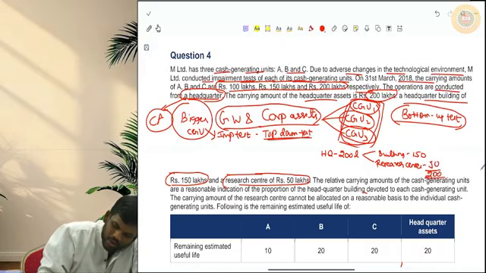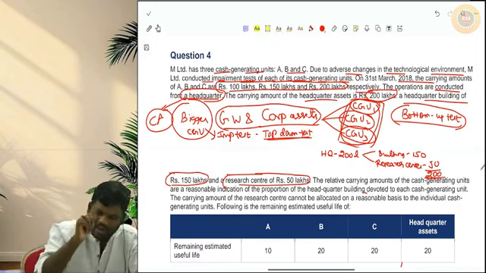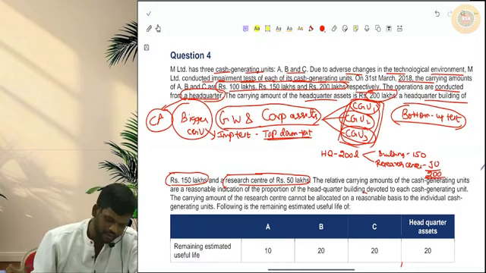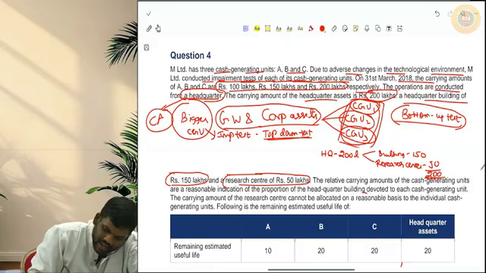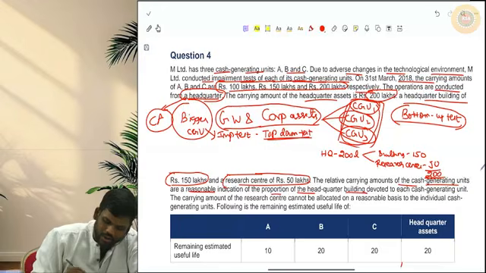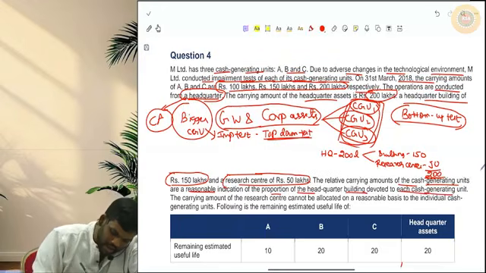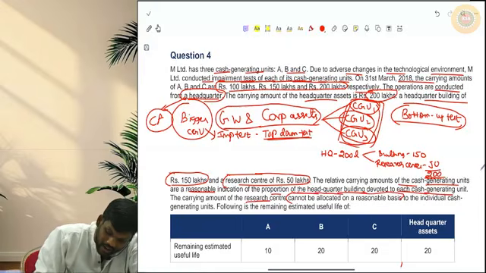Either total the 200. Okay, so we have 2 corporate assets here. One is the building, 150, and the other is the research center, 50. The relative carrying amounts of the cash generating units are a reasonable indication of the proportion of headquarter building devoted to each cash generating unit. The carrying amount of the research center cannot be allocated.